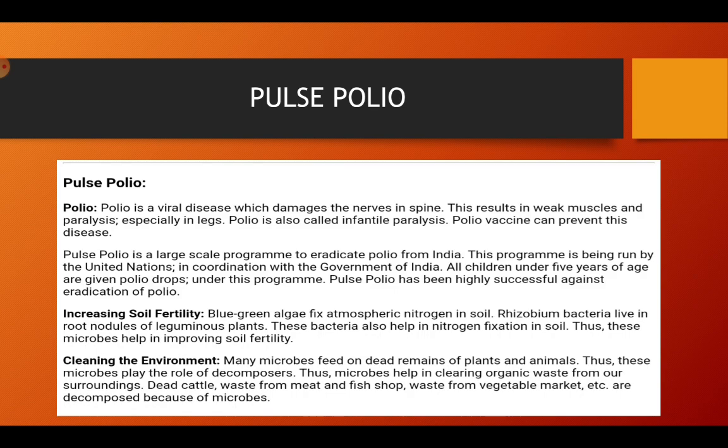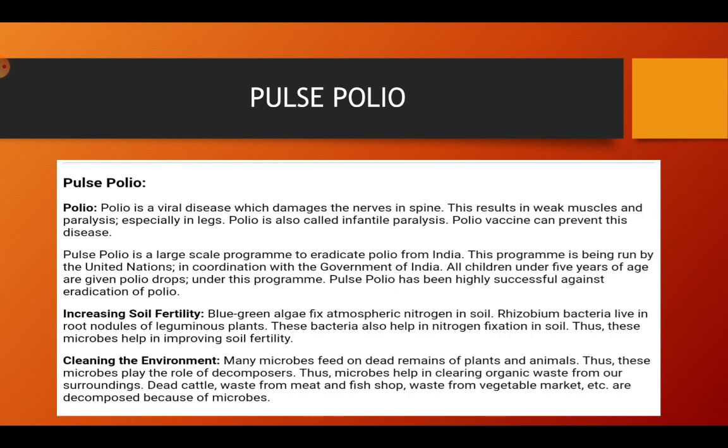Increasing soil fertility. This is another use, where we see how we are able to overcome bacterial diseases and how bacteria are themselves useful. Blue-green algae fix atmospheric nitrogen in soil, we know this. Rhizobium bacteria live in the root nodules of leguminous plants. These bacteria also help in nitrogen fixation of soil. They absorb nitrogen from the atmosphere and provide it in the form of nitrogen compounds to the plant. Thus, these microbes help in improving soil fertility.